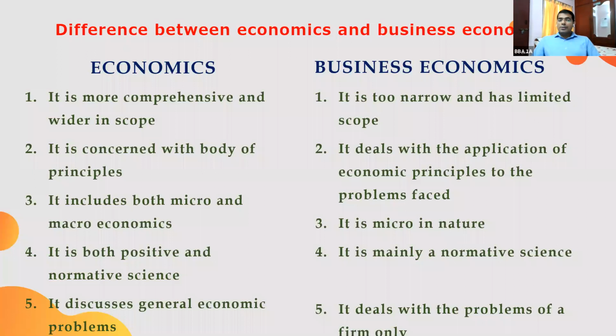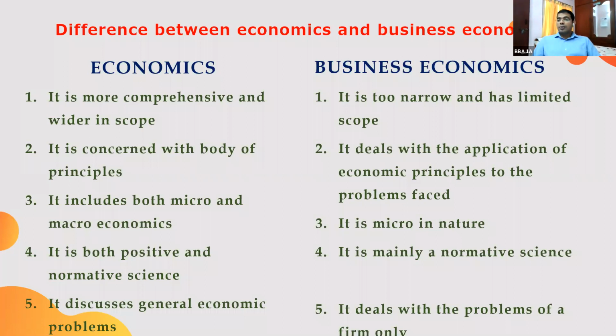Am I right? So positive science tells what it is. It is all about factual analysis. All these statements can be tested. We can prove or disprove them, so we can verify whether the statement is correct or not. That is called positive science.